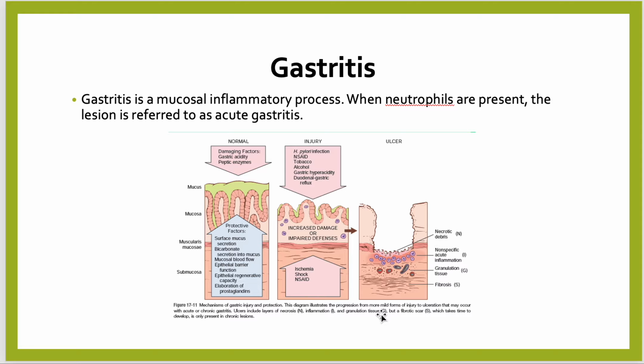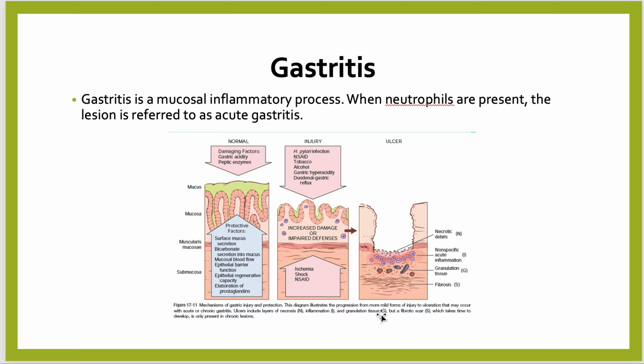So, gastritis is the mucosal inflammatory process. When neutrophils are present in the lesion, it is referred to as acute gastritis. When inflammatory cells are rare or absent, we call it gastropathy. What is the pathogenesis of gastritis?